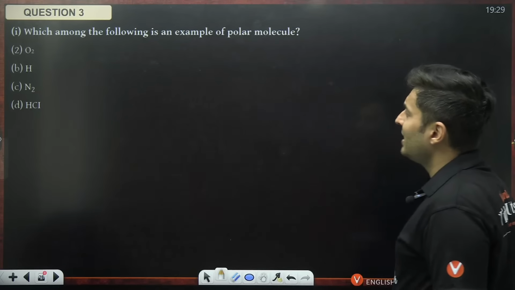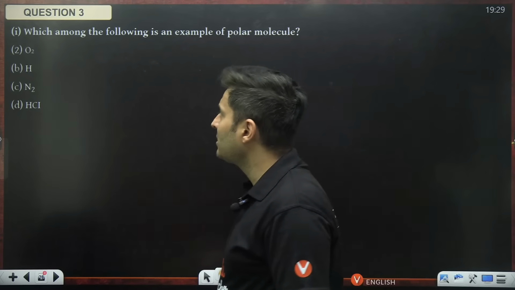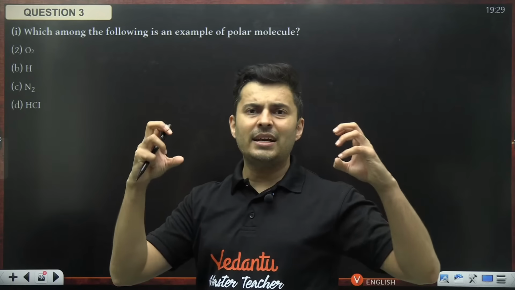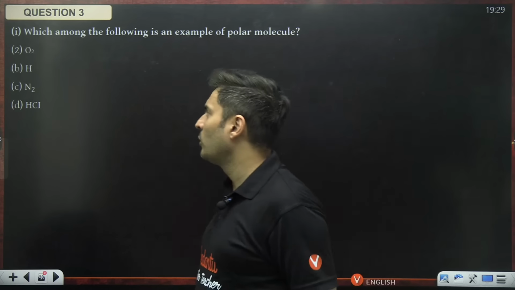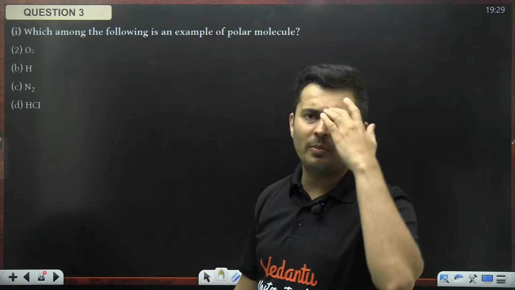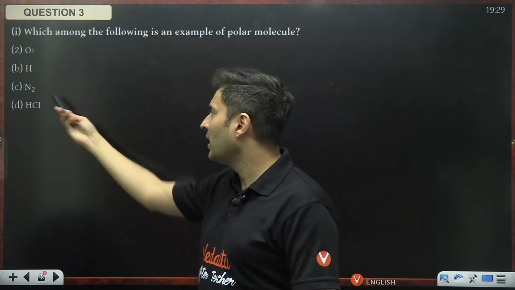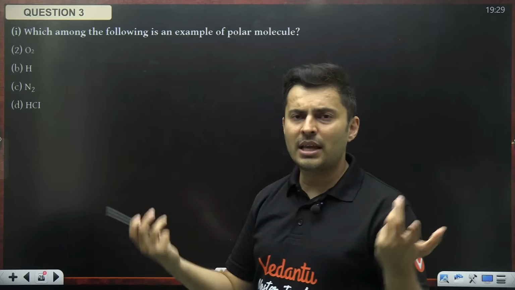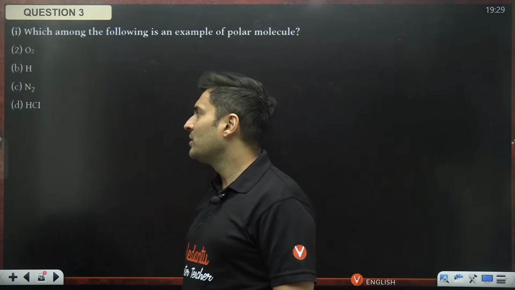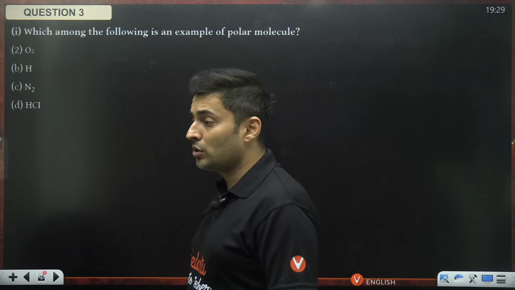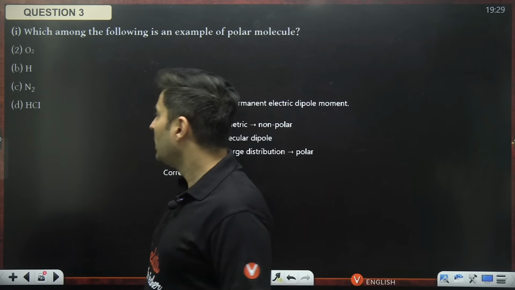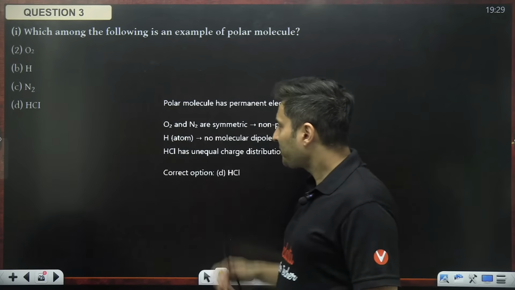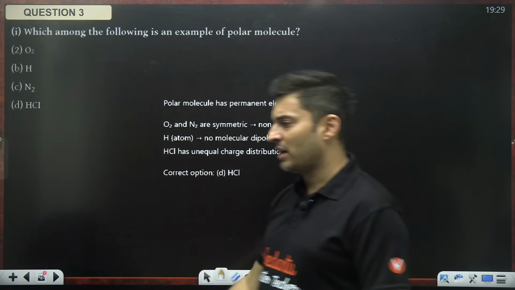Which of the following is an example of a polar molecule? Come on, guys. Oxygen, two same atoms, they will pull electron clouds equally, so no net dipole moment. Hydrogen, one single atom, what will you expect? Nothing. N2 is like O2 only. It cannot create an unbalance of charges. HCl, hydrogen chloride, definitely. Chlorine will become negative, hydrogen will become positive. Yeah, correct. And therefore you will see that's a polar molecule.